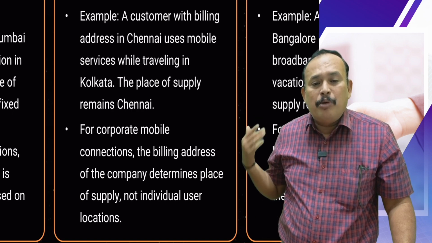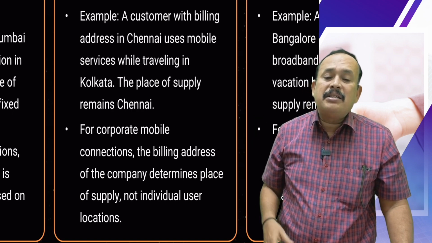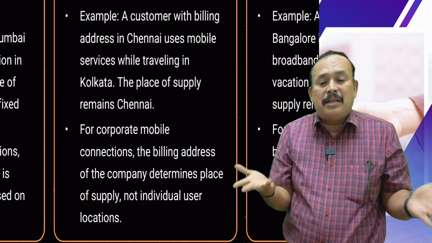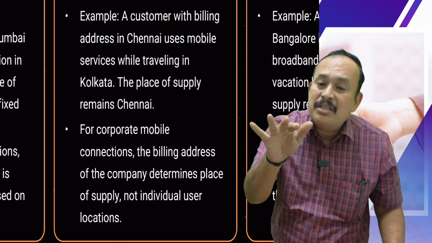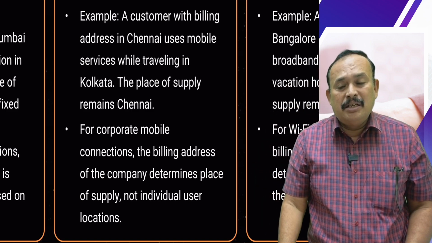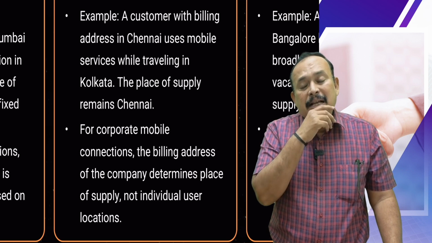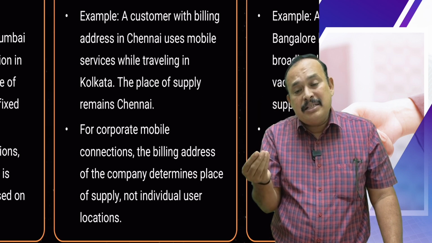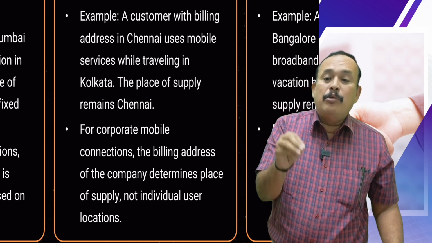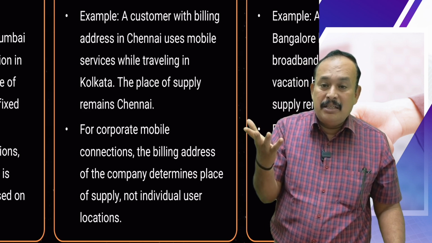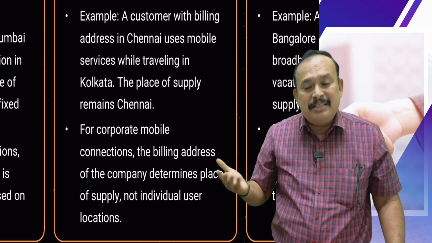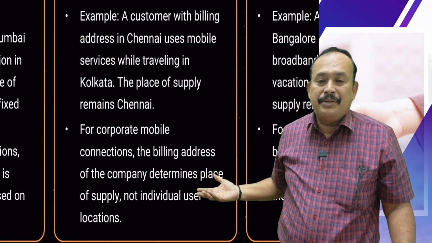For corporate mobile connections, the billing address of the company is the place of supply, not that of the individual users of those mobile services, where the mobile services are given by the company to their employees. In that case, for availing mobile services, the company's address as the recipient is the place of supply, billing address.